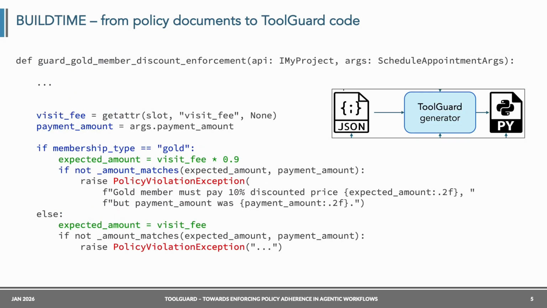The automatically generated code fragment enforces exactly this policy item. If membership status is Gold, it expects a 10% discount on the payment amount argument, otherwise the expected amount would be the full visit fee. In case the policy is violated, an exception with a meaningful message is thrown, it goes back to the agent, which in turn would reconsider its action.